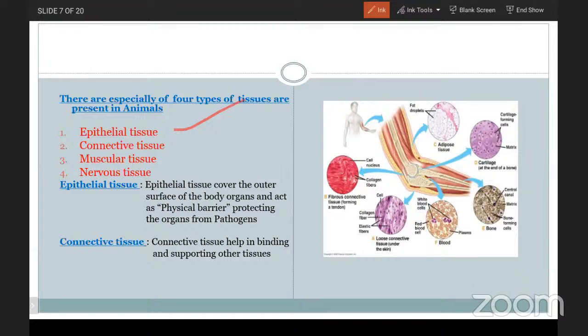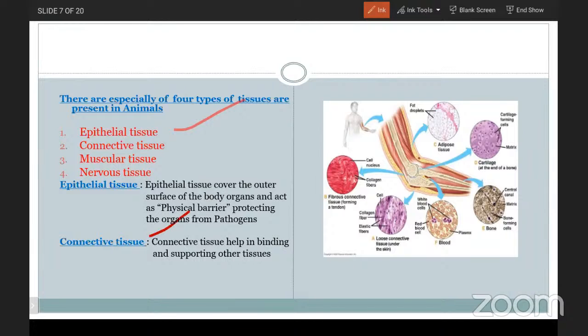The epithelial tissue covers the outer surface of the body organs and acts as a physical barrier protecting the organs from pathogens. So here the term epithelial itself has its definition: epi means upon. The tissue which is covering the outer parts of the body surface and inner parts also, and it acts like a physical barrier and protects the organs from the pathogens. That is the epithelial tissue.